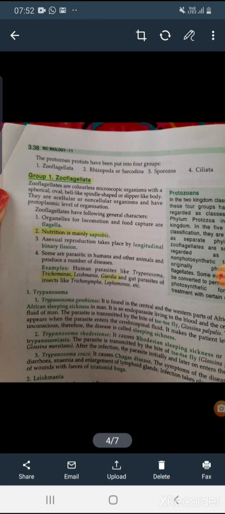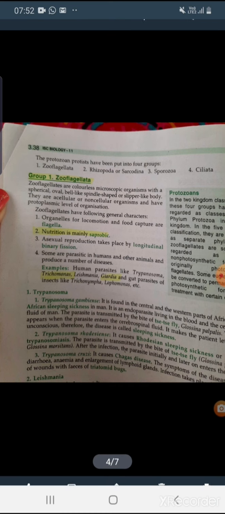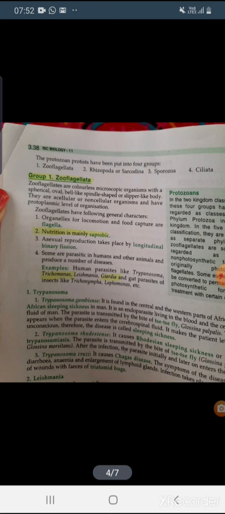Okay. Here saprobic nutrition means the protista show mixed type of nutrition. Sometimes it shows mixed type of nutrition, sometimes holophytic nutrition, or sometimes saprobic nutrition.